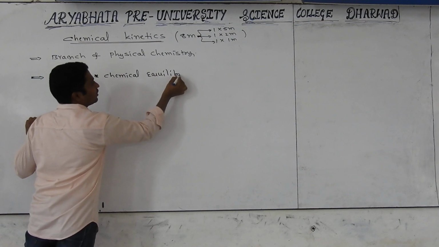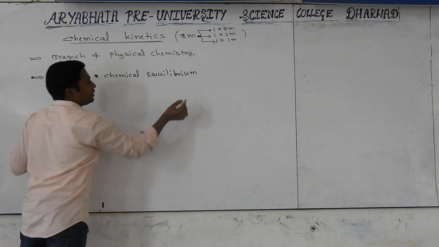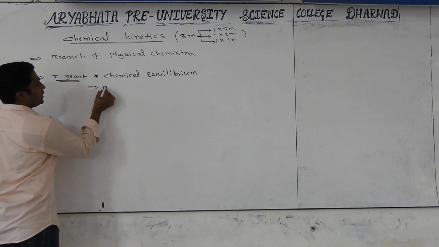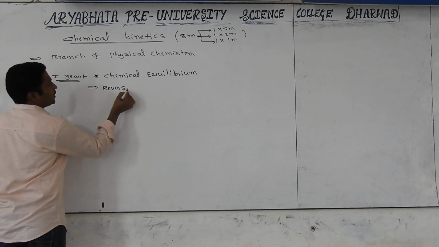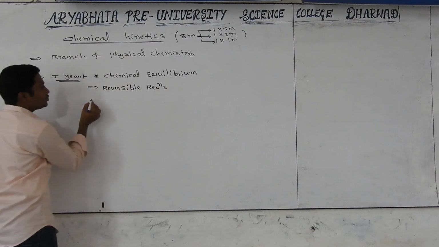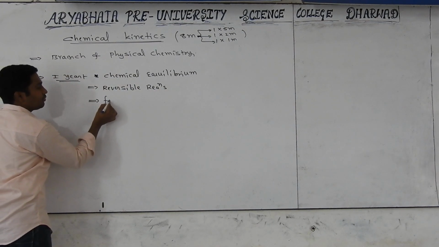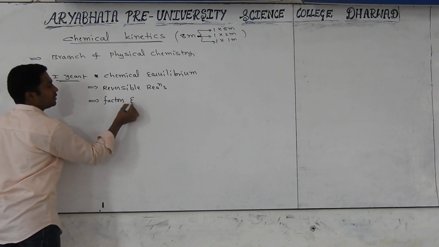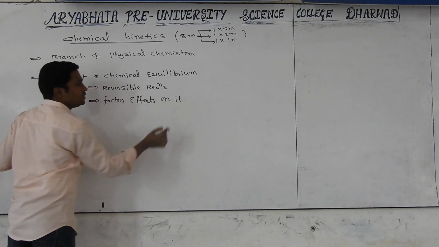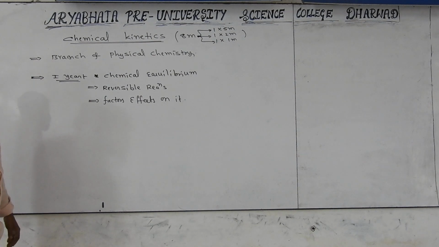Chemical equilibrium studies reversible reactions. It gives information regarding reversible reactions, and also explains the factors that affect them.